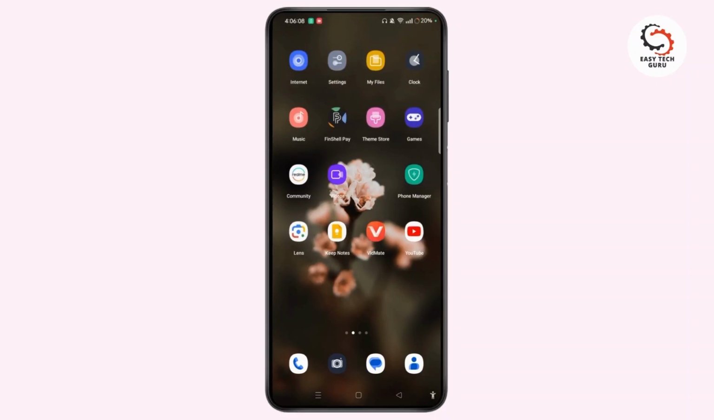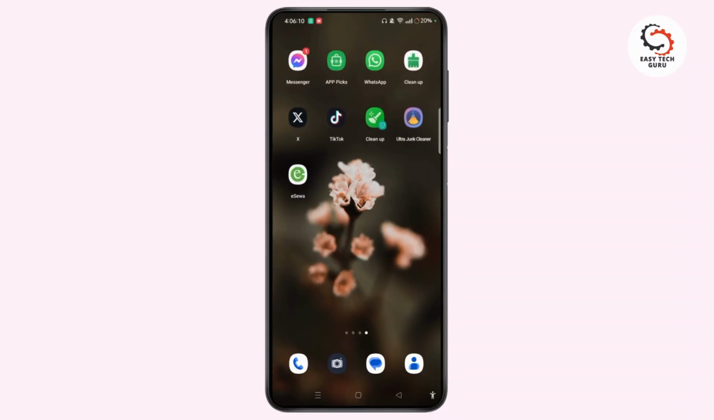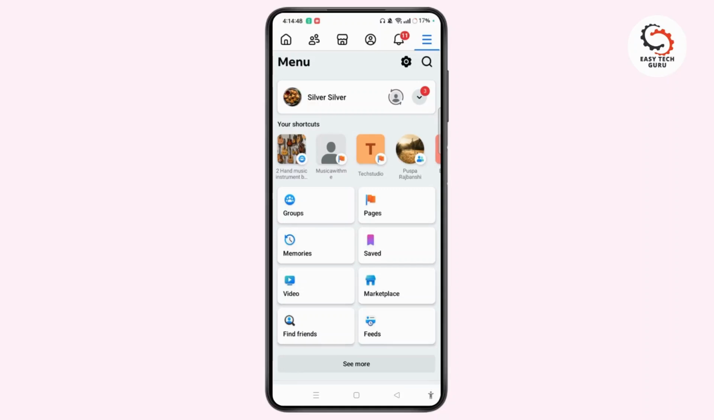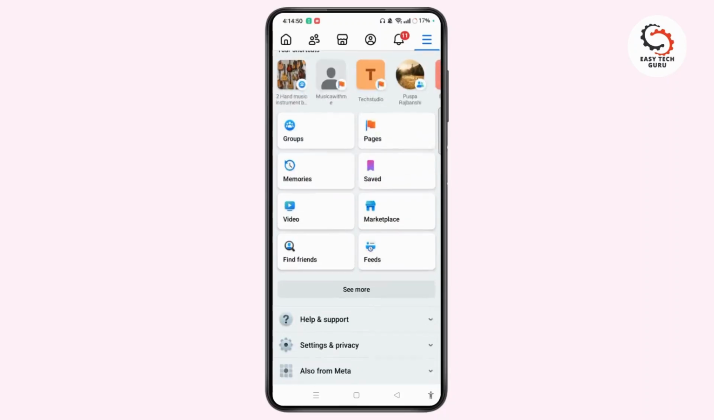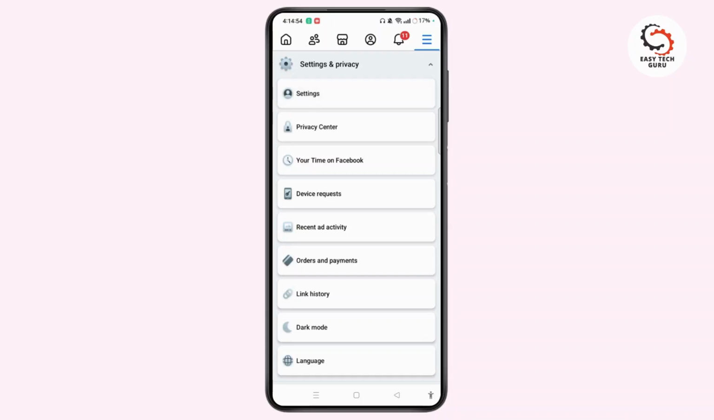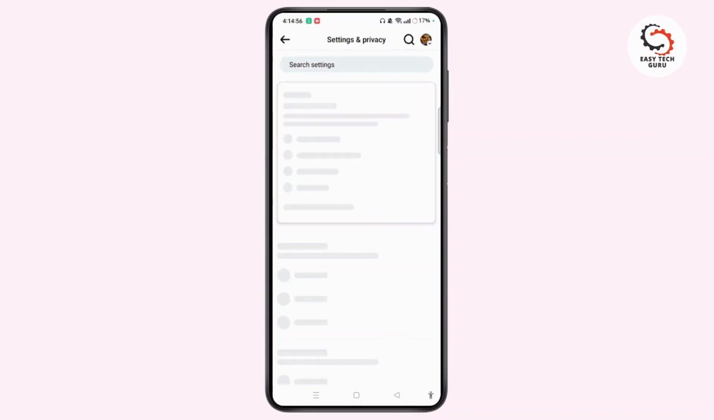First of all, launch the Facebook application on your mobile device. Now make sure to log in and sign in to your particular account on Facebook. Tap the three-line icon at the top right corner of the screen to access the menu section. Scroll down, tap the Settings and Privacy option and choose Settings to access the settings page.